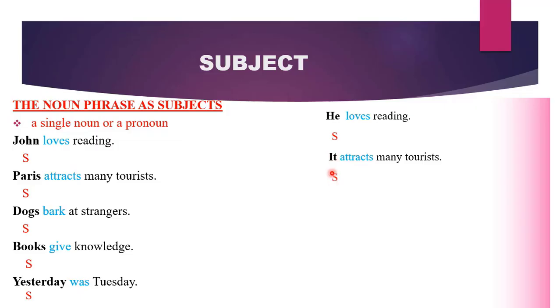So it is our subject. They bark at strangers. What barks at strangers? They. They is our subject. They give knowledge. They has become our subject. In a nutshell, a single noun or a single pronoun can perform the role of a subject.